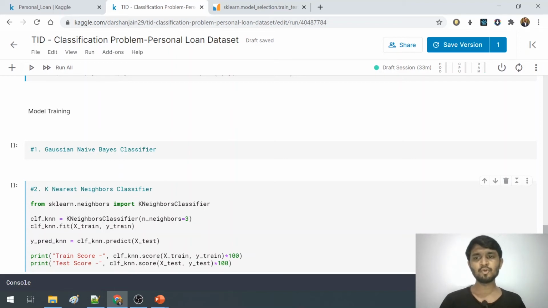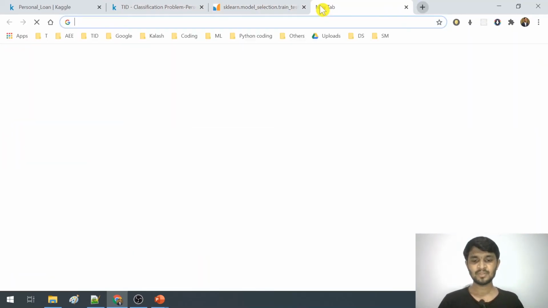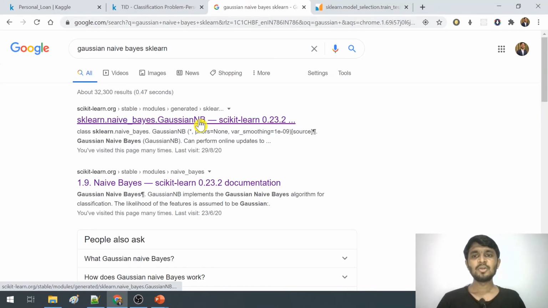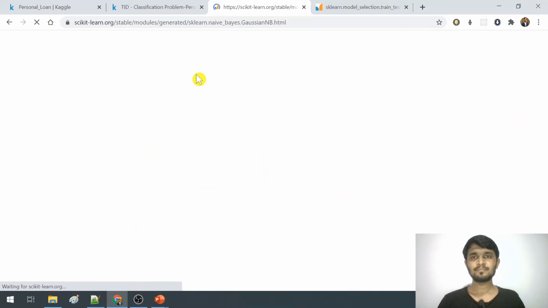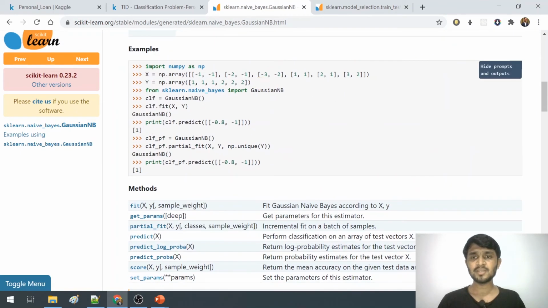So let me quickly show you how to write down the code for Gaussian naive Bayes classifier. To do that, open a new tab, type Gaussian naive Bayes sklearn. You have to go on to the first link. It will take you to the Gaussian naive Bayes sklearn documentation page, and then from here you have to start copying the code.